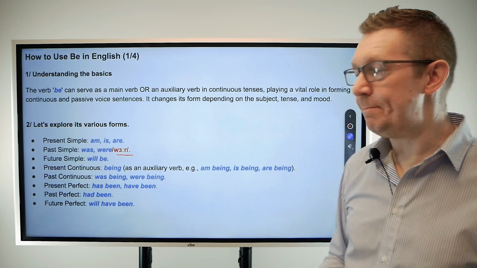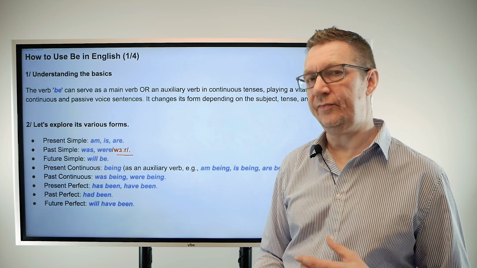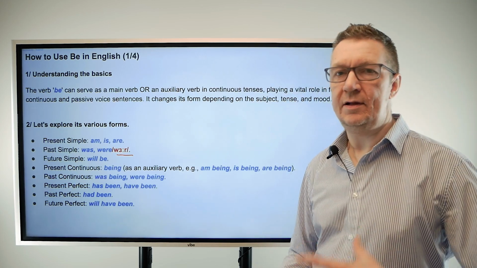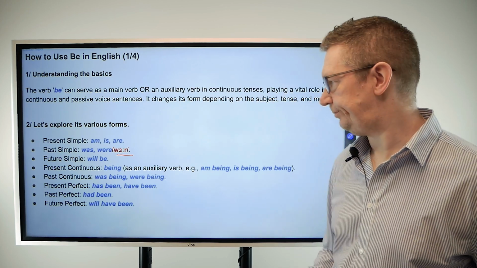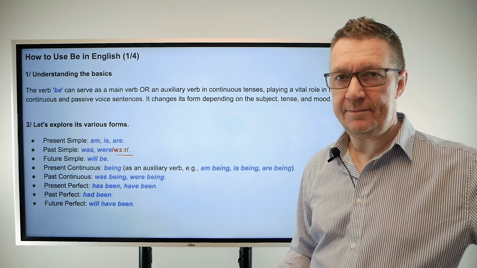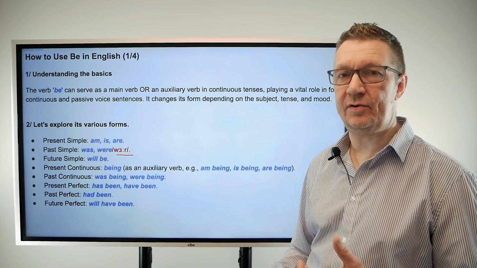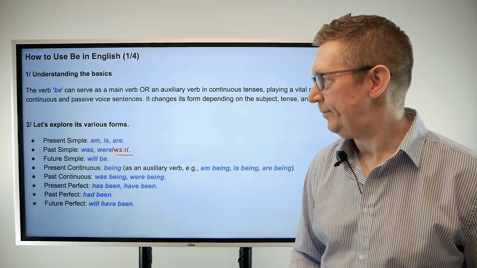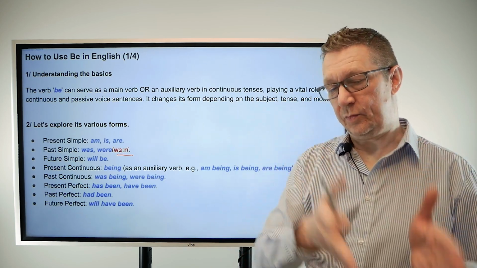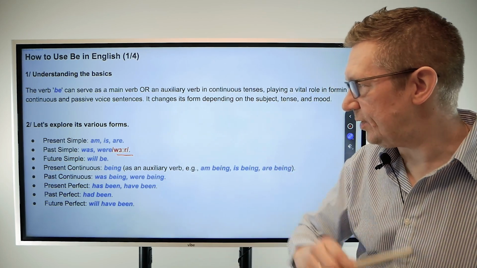Present continuous, being. As an auxiliary verb as well in the continuous form. So, for example, I'm being, is being, are being. Past continuous, was being, okay? Were being. There we have two. We have the auxiliary and we have the form of be. So it works together in that one. But don't get confused by seeing the two words together because it's just part of the form. One's the verb, one's the form, okay?